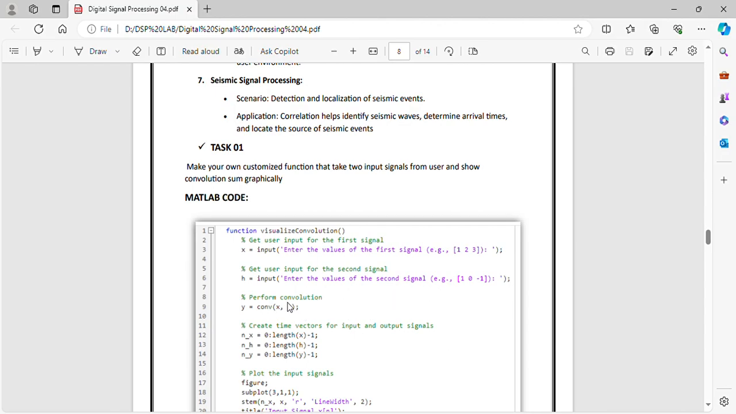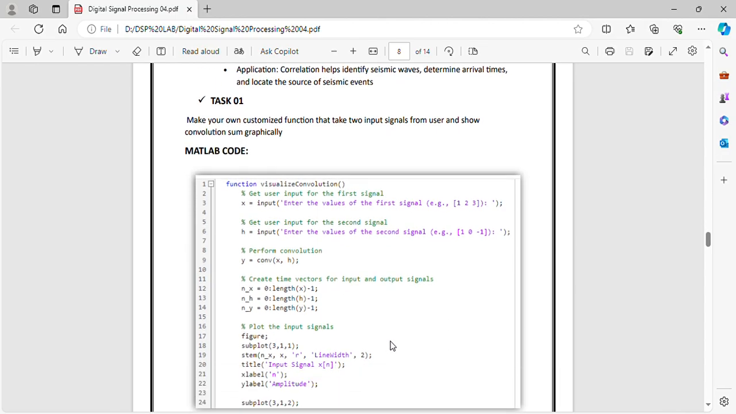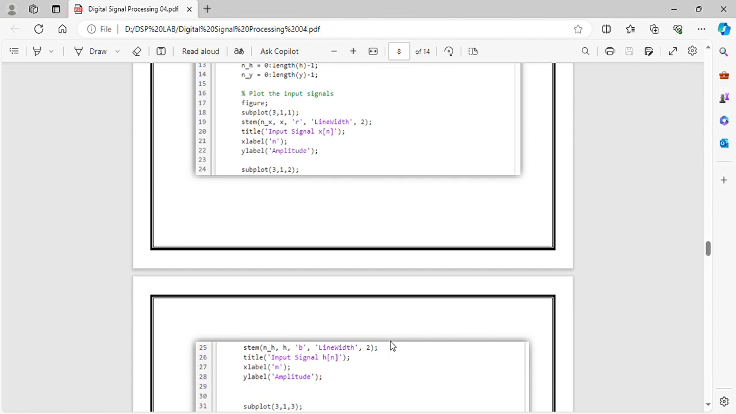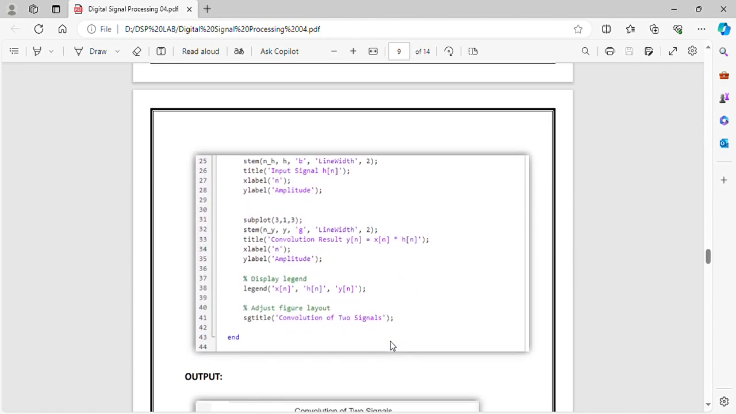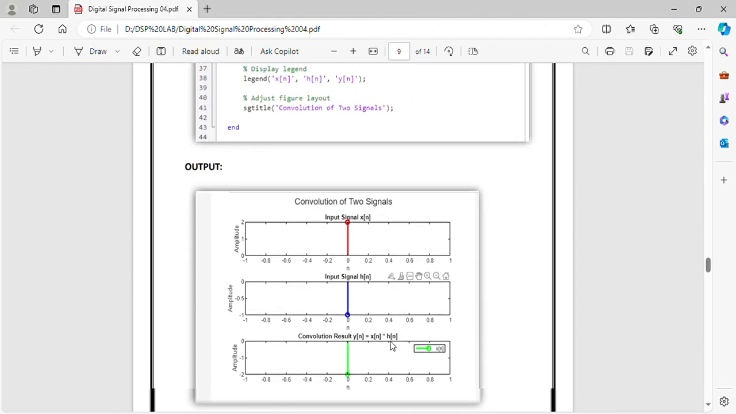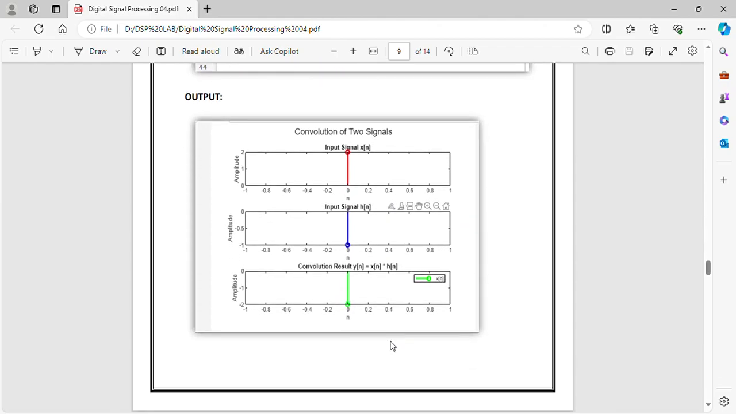Perform convolution, y = conv(x, h), and create time vectors for input and output signals. Now plot these signals with subplot, give them a title, adjust the figure layout, and display a legend. The resulting output gives three signals: the input signal x[n], the input signal h[n], and the convolution result y[n] = x[n] * h[n].